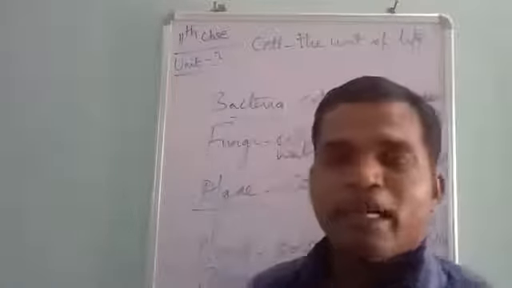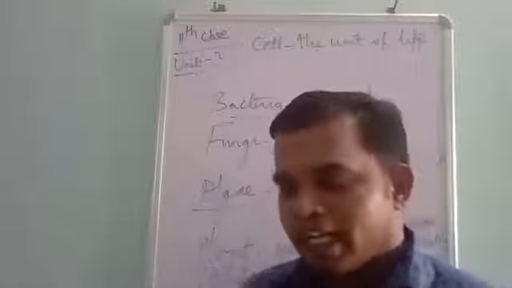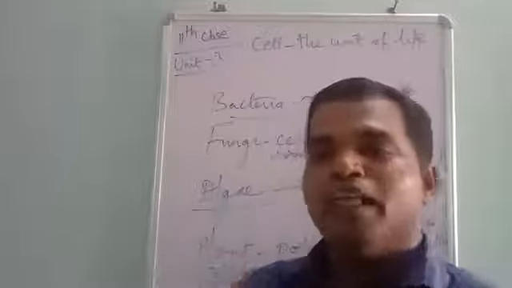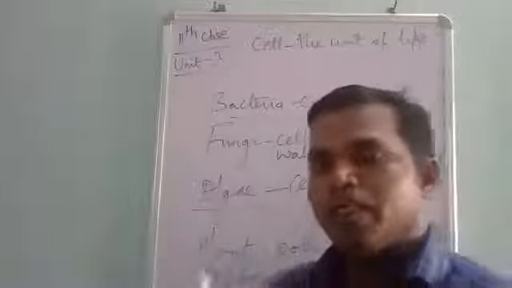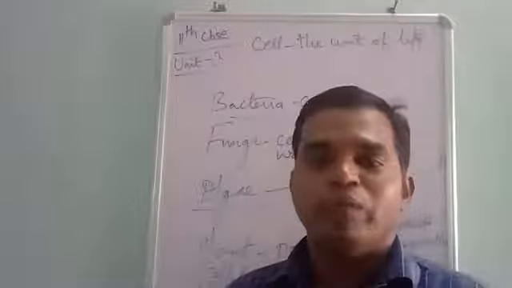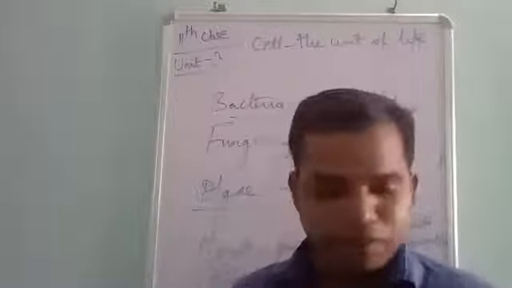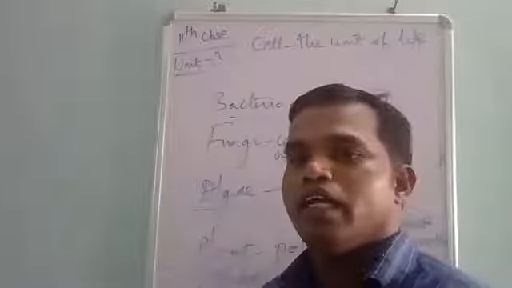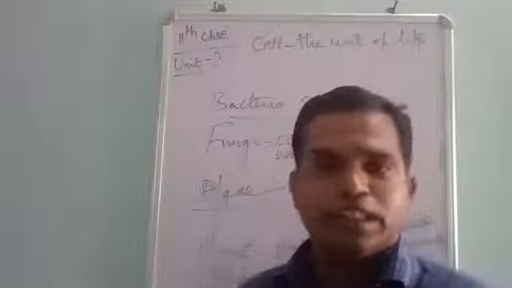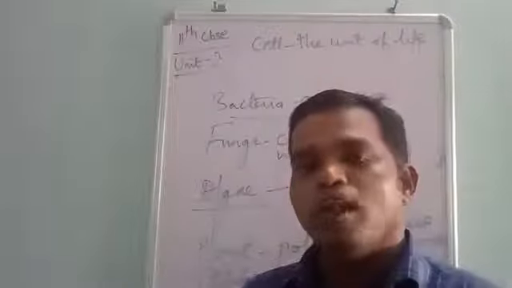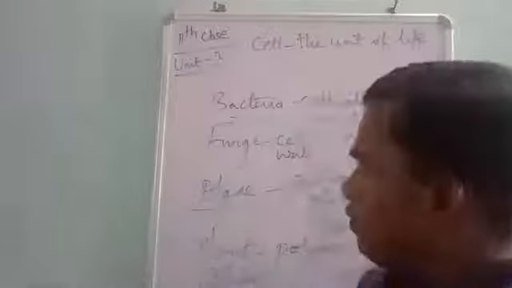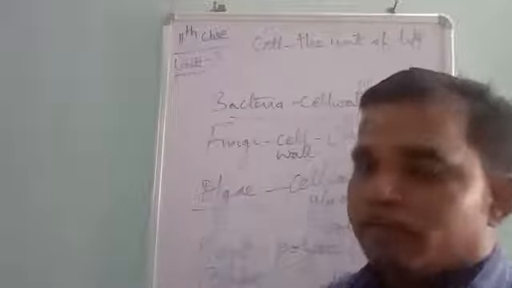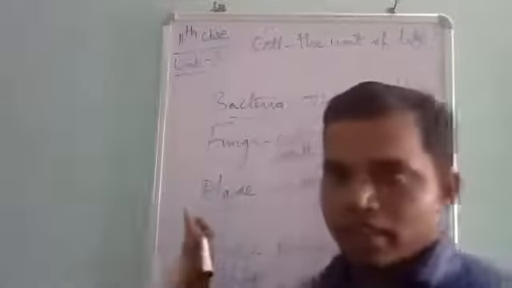But the middle lamella will be present, and it acts as a transverse layer. This middle lamella is composed of calcium pectate. It is present in the leaf of the plant, in the transverse section between the primary cell wall and the secondary cell wall, the middle lamella. Okay, got it? Clear?